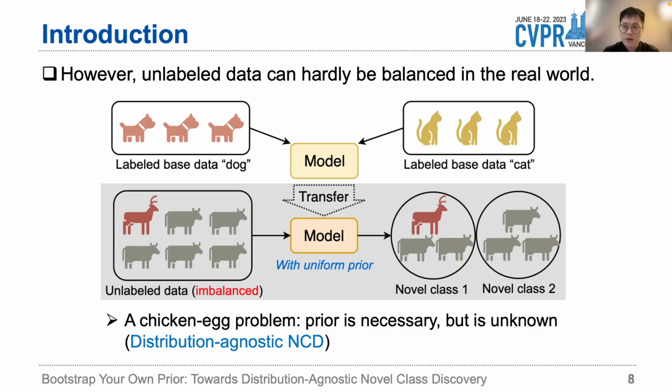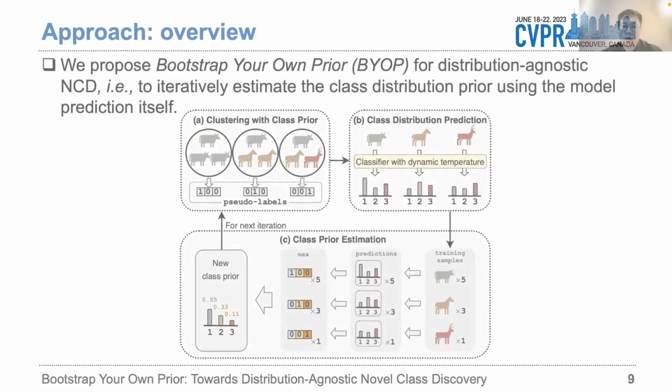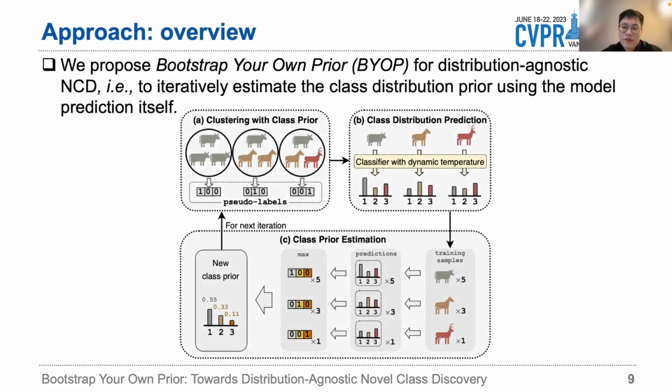So in this work, we relax the unrealistic uniform distribution assumption and study this new task termed distribution-agnostic NCD. Basically, we want to build a model that is able to effectively discover novel classes with any unknown arbitrary class distributions. We propose to solve this challenging problem by bootstrapping your own prior, which iteratively estimates the class distribution prior using the model prediction itself.